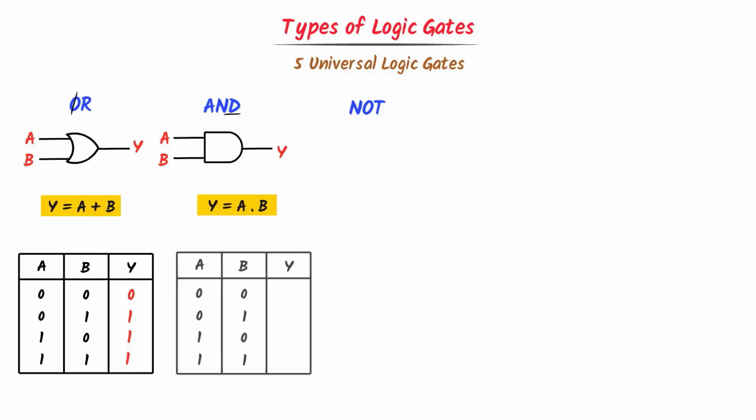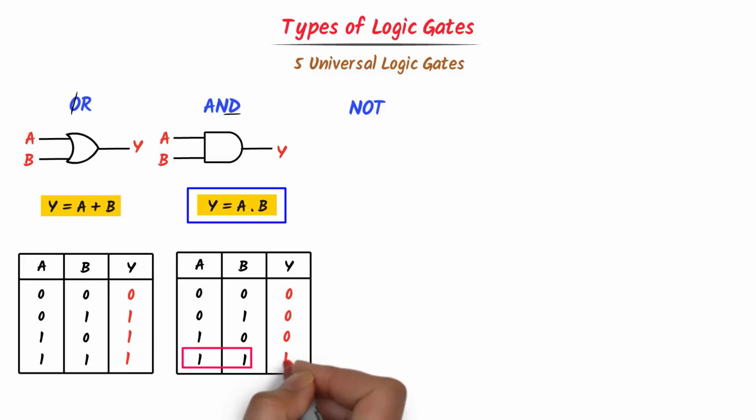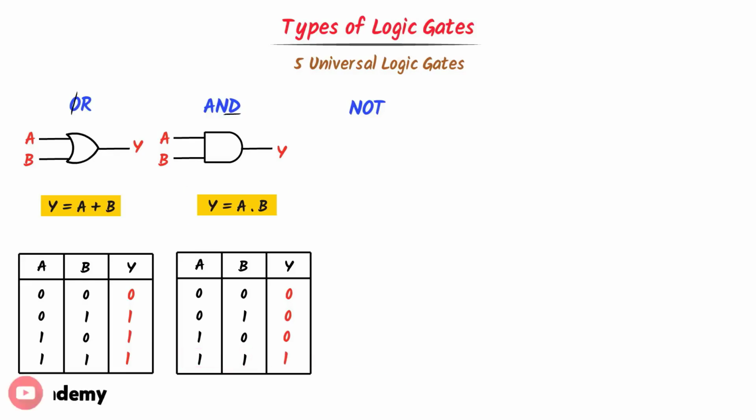Now consider this truth table along with the possible values of A and B. What about the value of Y? Well, AND gate multiplies inputs A and B. 0 into 0 is equal to 0, 0 into 1 equals 0, 1 into 0 equals 0, 1 into 1 equals 1. Thus this is the truth table of AND gate.